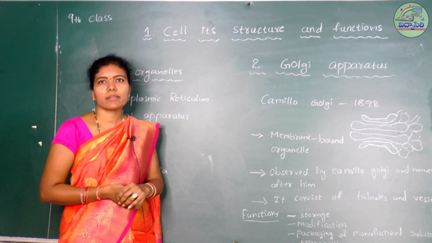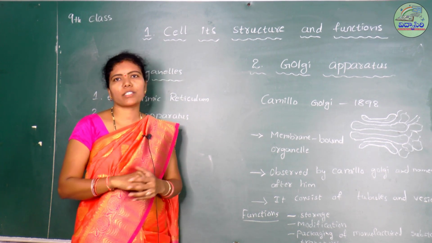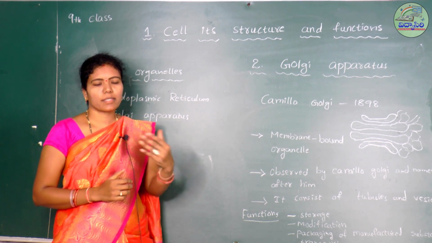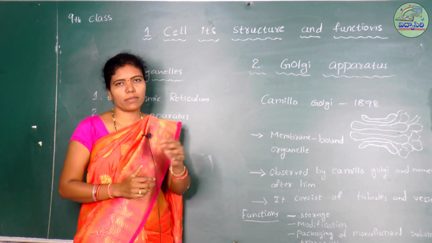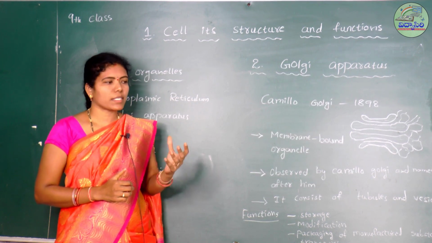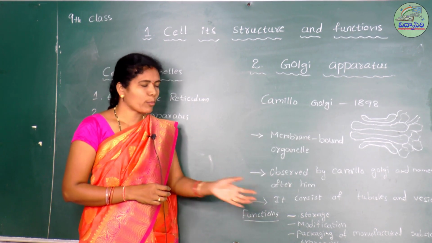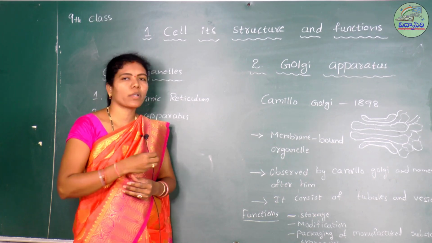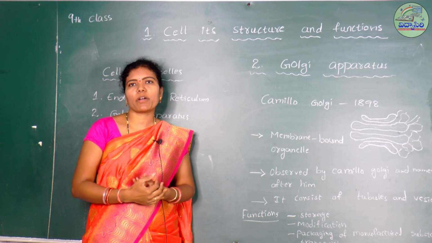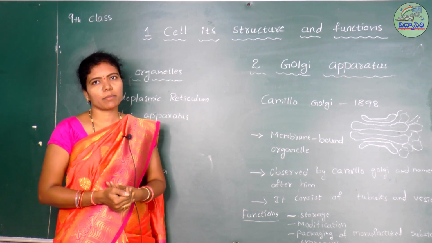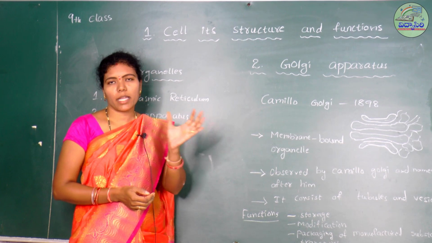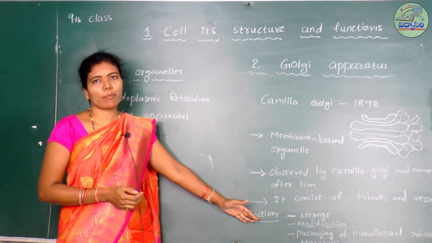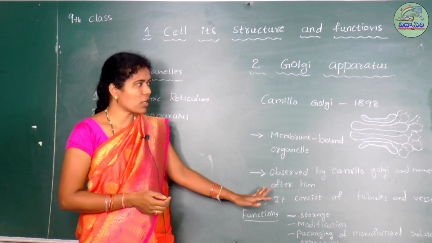The Golgi apparatus secretes these manufactured and modified proteins and other substances to the outside of the cell or within the cell also. Sometimes these materials are secreted to the outside of the cell, and sometimes they are helpful in the repair and reform of the cell membrane. Sometimes these proteins are useful for recreating and repairing the plasma membrane, the cell membrane also. So this is the use of the Golgi apparatus.